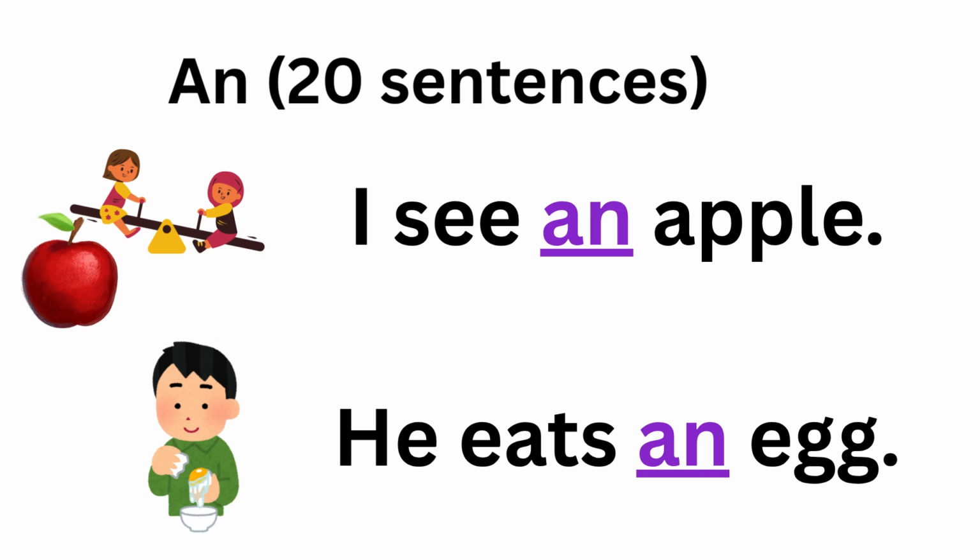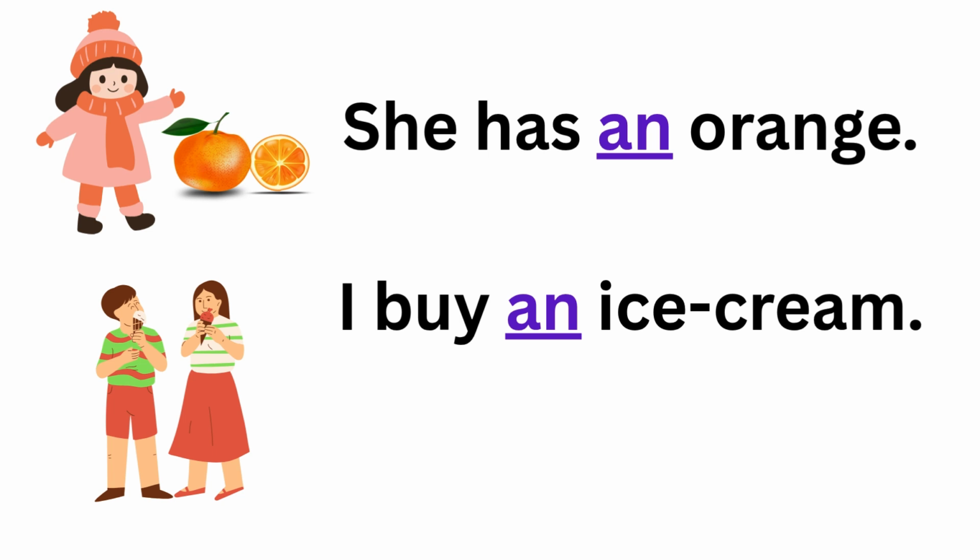Unused 20 sentences. I see an apple. He eats an egg. She has an orange. I buy an ice cream.